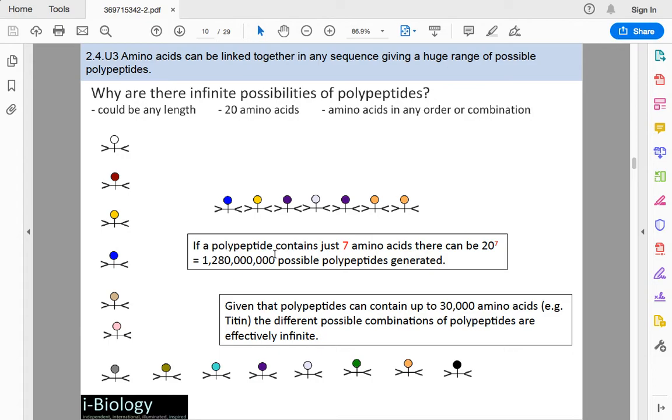And if a polypeptide contains just 7 amino acids, I have 7 here, there can be 20 to the power of 7 possible polypeptides. I'm sorry, it's 1,280,000,000 possible polypeptides generated. Given that polypeptides can contain up to 30,000 amino acids, the different possible combinations of polypeptides are effectively infinite. That's why we have so many different organisms on this planet.